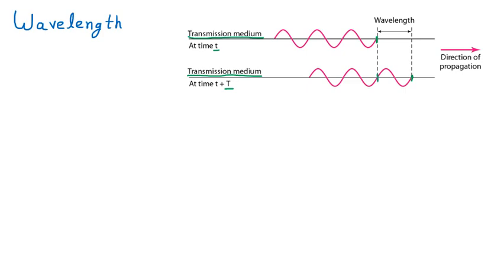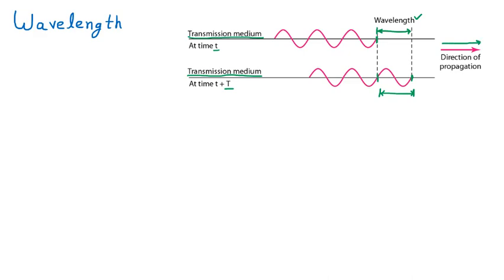wave has moved. The distance which is covered by the wave is called your wavelength. So in a specific time, whenever the wave covers some distance or has some length, that is called the wavelength. It is also mentioned here that it is the length covered by the wave in a specific time. This is the direction where the data is moving. That is the diagram which shows the wavelength.